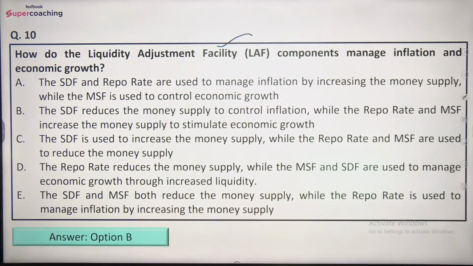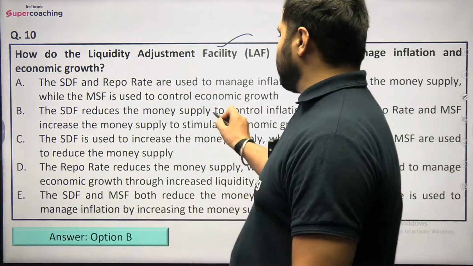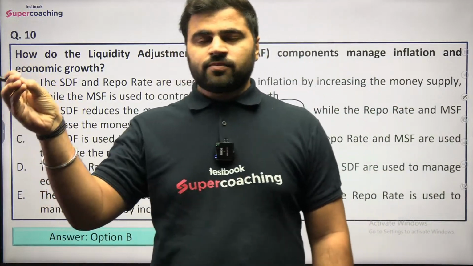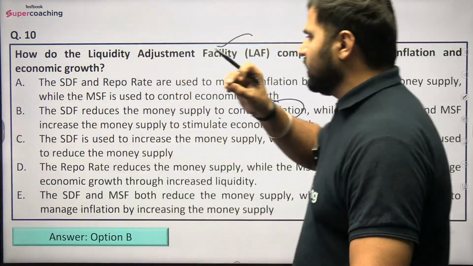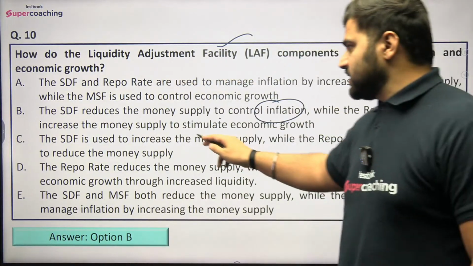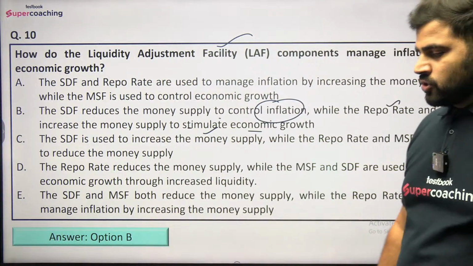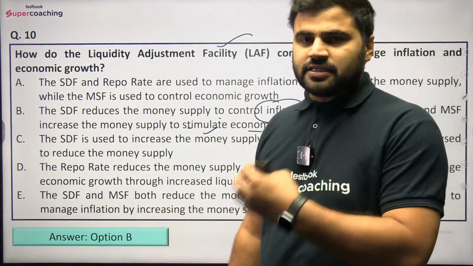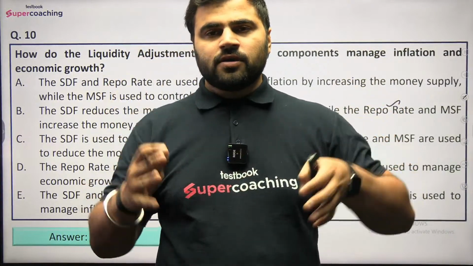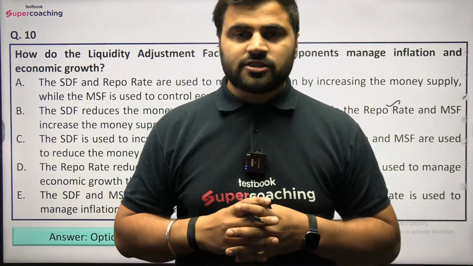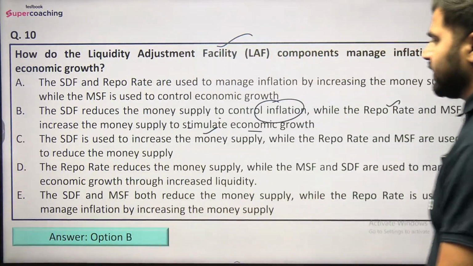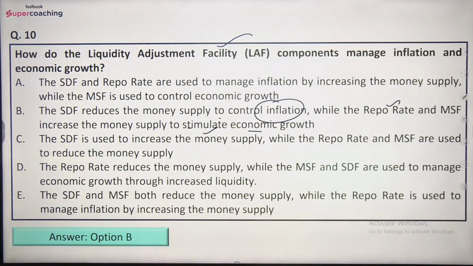So right answer would be option number B, that is SDF reduces the money supply to control inflation. Why? Because under the SDF the flow of cash is from the commercial banks to the Reserve Bank of India, so there is an absorption of liquidity, while the repo rate and MSF increase the money supply to stimulate economic growth. ठीक है, तो in the MSF as well as in the repo operation, यहाँ पे flow of fund is from the Reserve Bank of India to the commercial bank, right? तो यहाँ पे basically क्या हो रहा है, यहाँ पे money supply is increasing in the economy and that boosts economic growth, right?